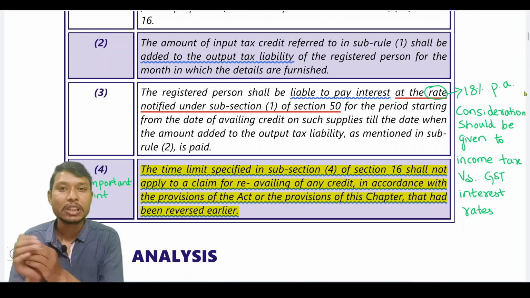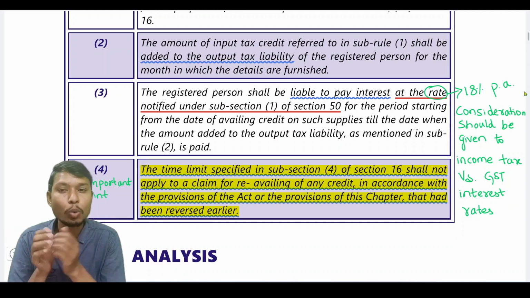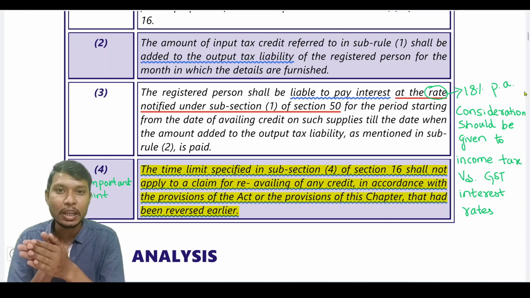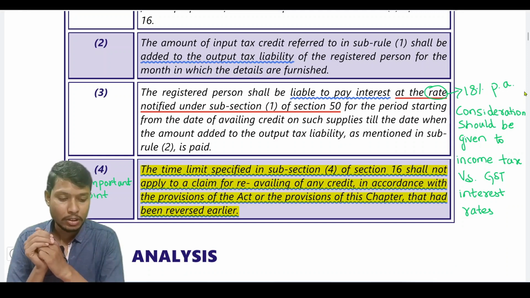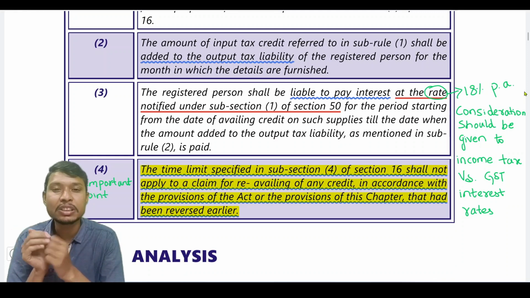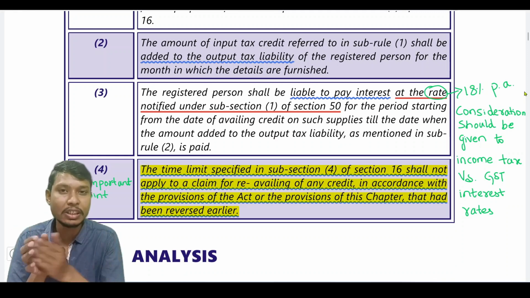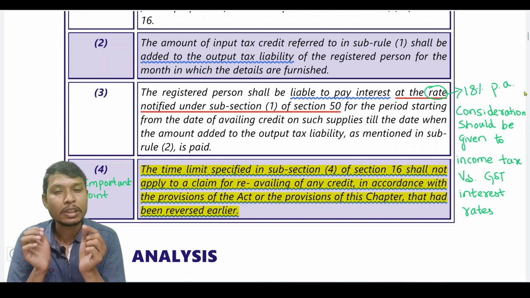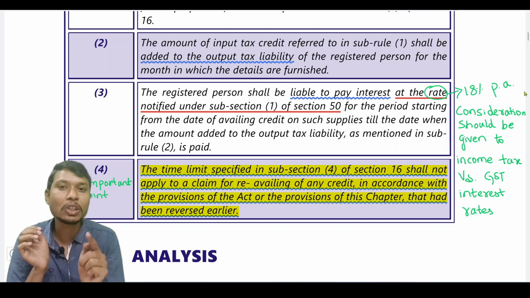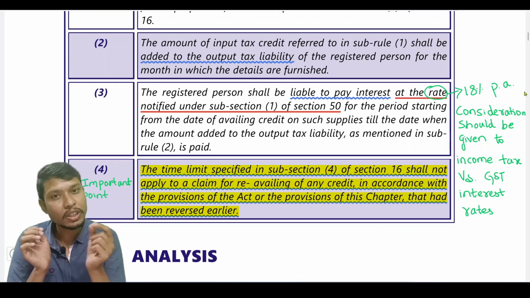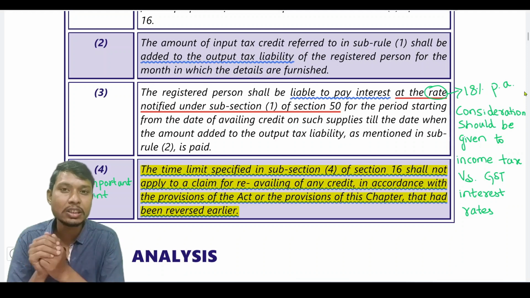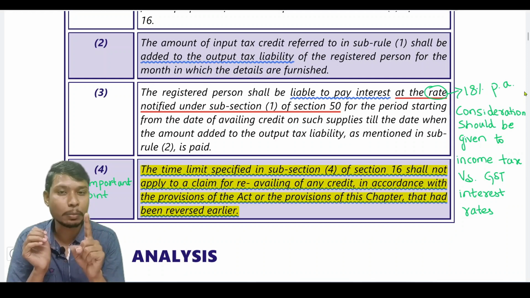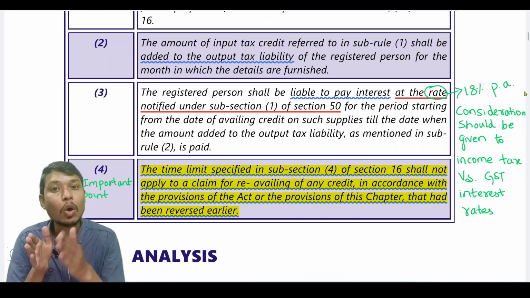With respect to interest calculations, we have to differentiate how interest is calculated under income tax and how interest is calculated under GST. Say for example, in income tax, if there is a delay in deduction of TDS, then it is said that interest will be charged at the rate of 1% per month or part thereof. Even if there is a delay of 5 days in deduction of TDS, the interest charged is 1% because it is 1% per month or part thereof.